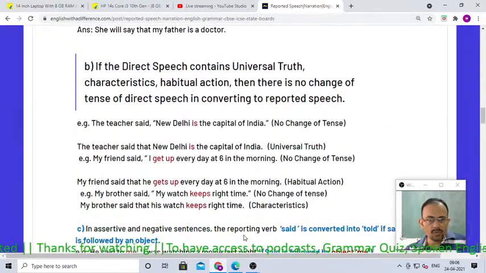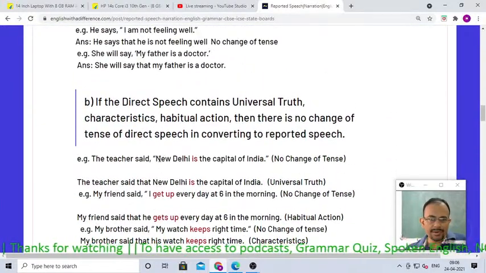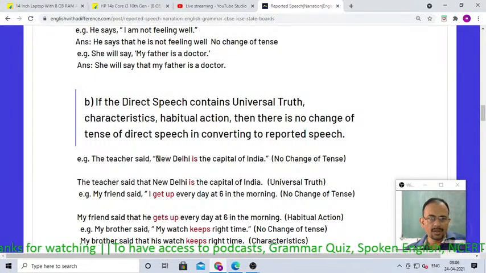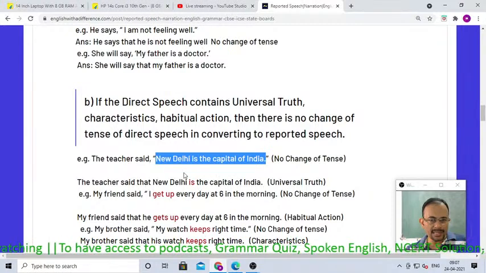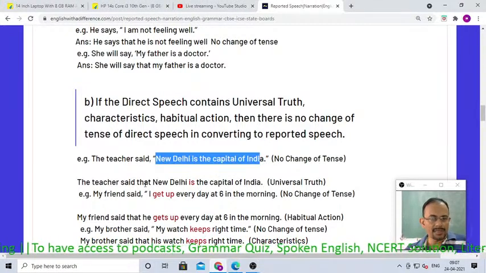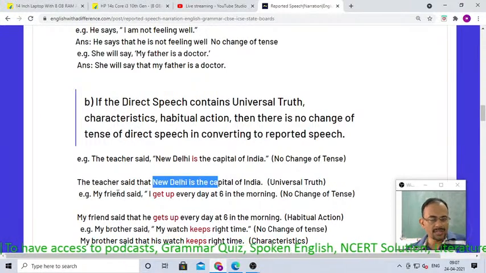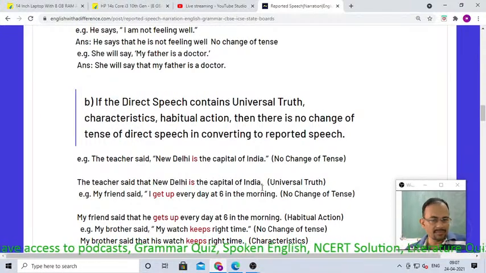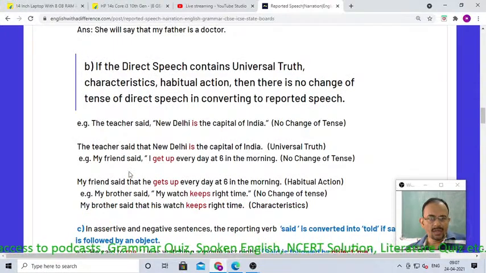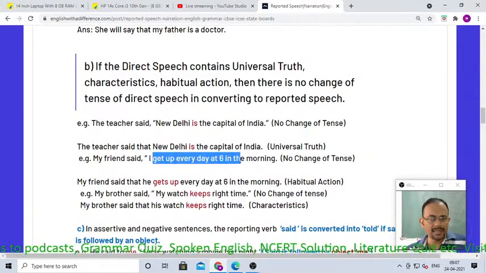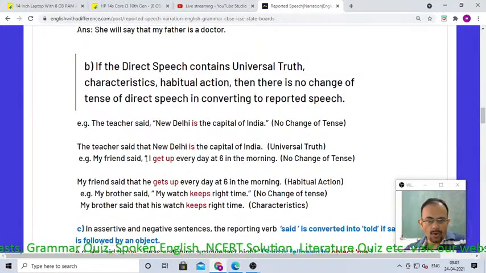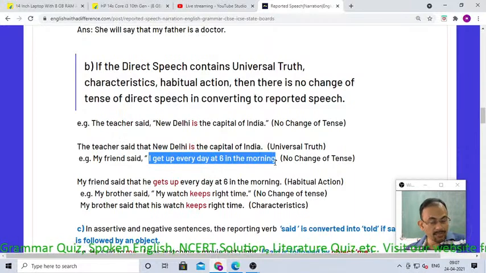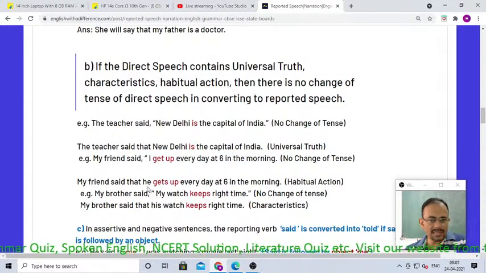Always remember, if the direct speech contains a universal truth, then there is no change of tense. Like New Delhi is the capital of India, that will remain the same. The teacher said that New Delhi is the capital of India. Then, I get up every day at 6 in the morning. So this is a habit. So for universal truth, for habit, there is no change of tense. So my friend said that he gets up every day at 6 in the morning.